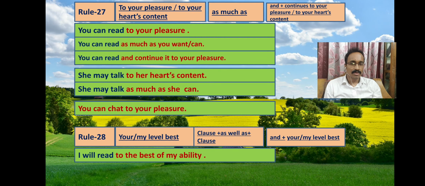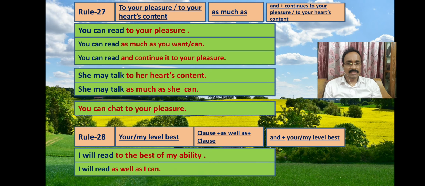See one example. I will read to the best of my ability, or my level best. Now we will make two clauses. I will read, the one clause, to the best of my ability. Using this phrase we will make another clause.